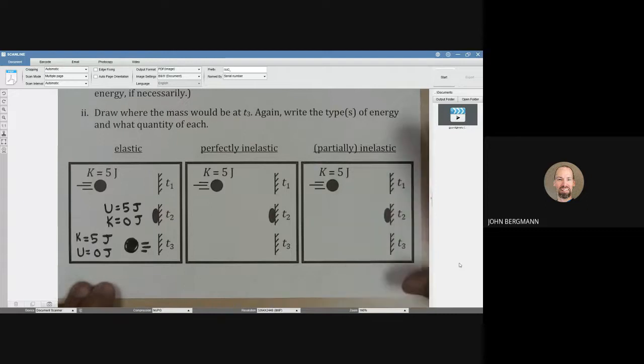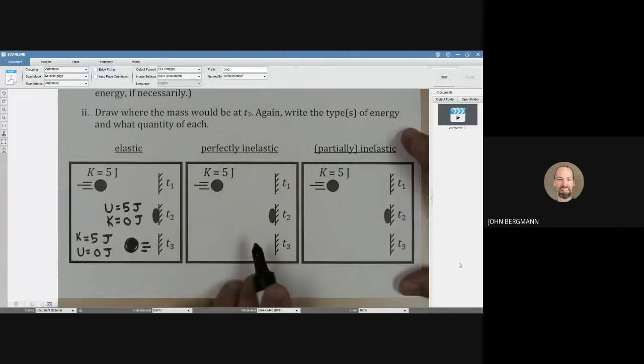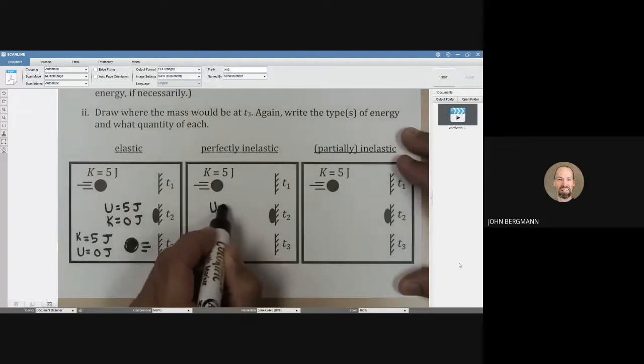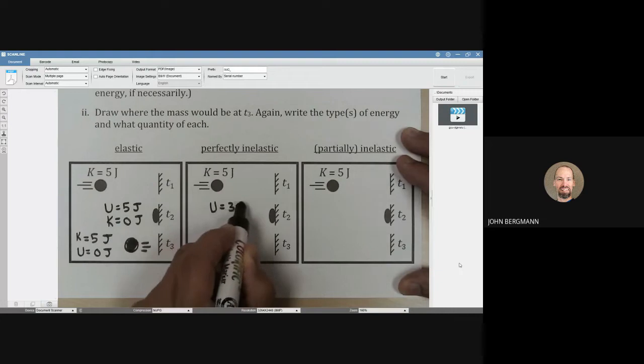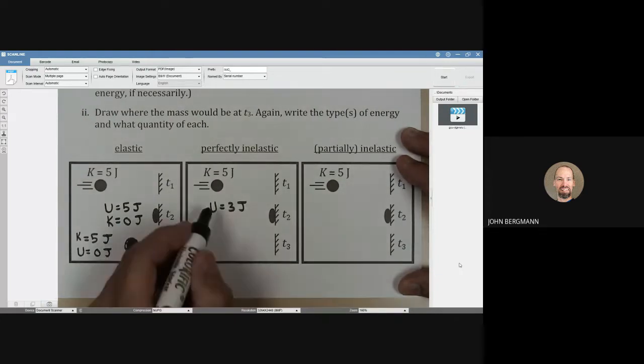In a perfectly inelastic collision, the objects are going to stick together. Right here, at the instant that this hits the wall and sticks, perhaps this is a blob of clay, there's still a little bit of elasticity, it looks to me. So we might say maybe there are 3 joules of potential energy stored there.